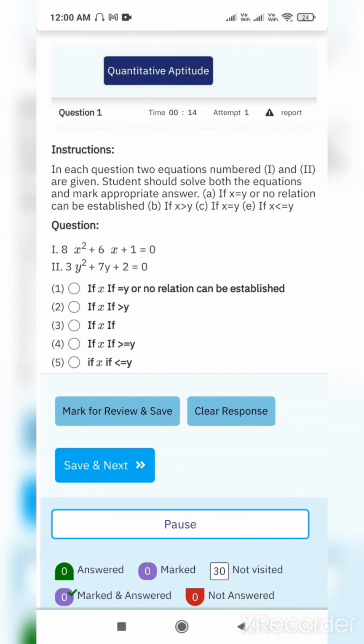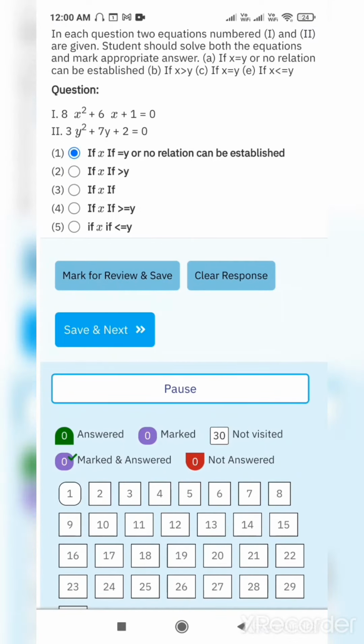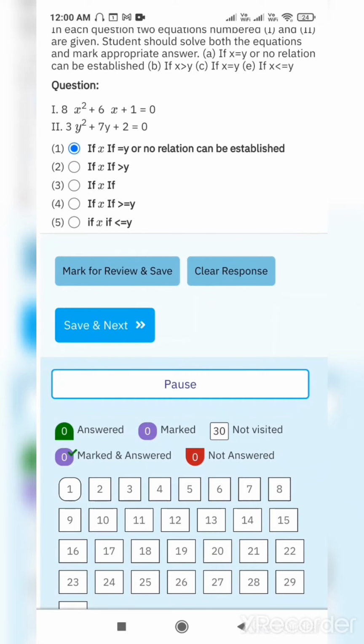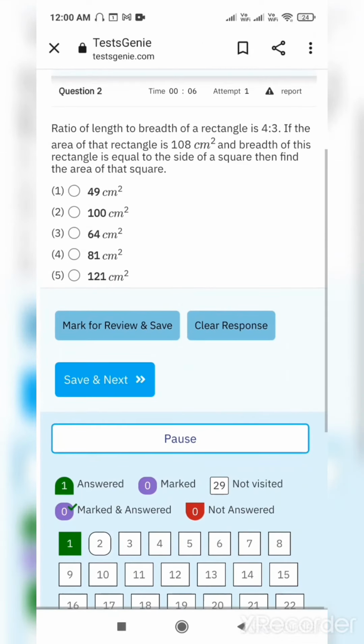Now suppose this is a quadratic equation question. Anyway, I am not solving it, I just go with "relationship cannot be established." This is one of my favorite options actually when I see that, but since I have not solved it, I am not sure. Okay, so I go to the next question. Now you see here it is green marked, so I have done it.